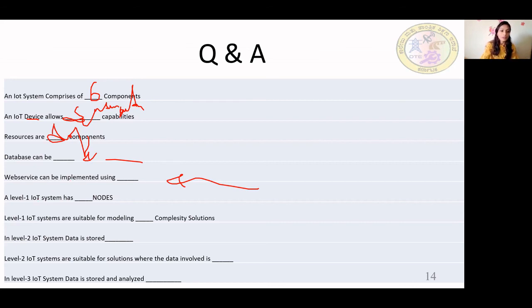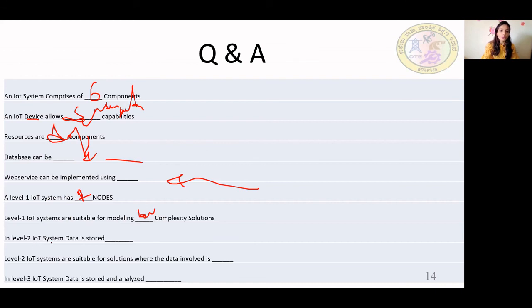IoT level 1 has how many nodes? How many nodes were there? One, yes, it is one node. Level 1 IoT systems are suitable for modeling what type of solution? Low complexity. So everything was at local.